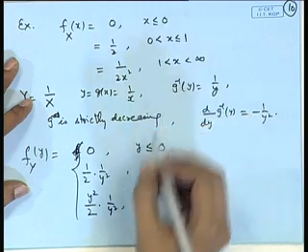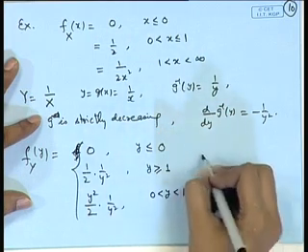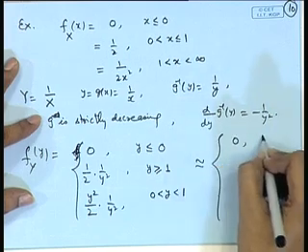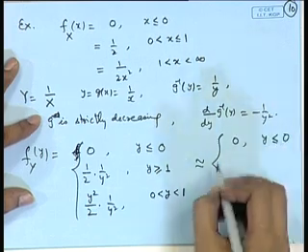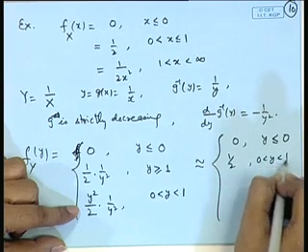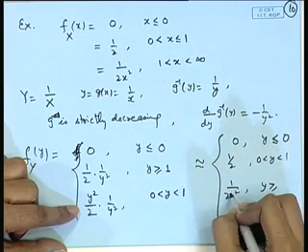When x is greater than 1, it will reduce to 0 less than y less than 1. So, after simplification, this is equal to 0 for y less than or equal to 0, half for 0 less than y less than 1, 1 by 2 y square for y greater than or equal to 1.